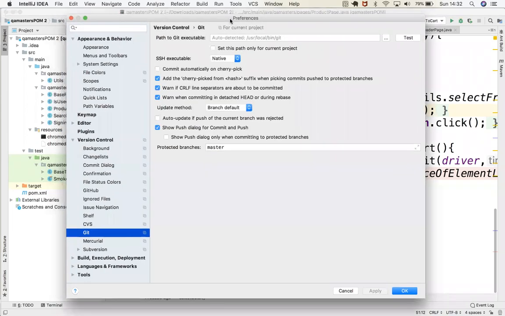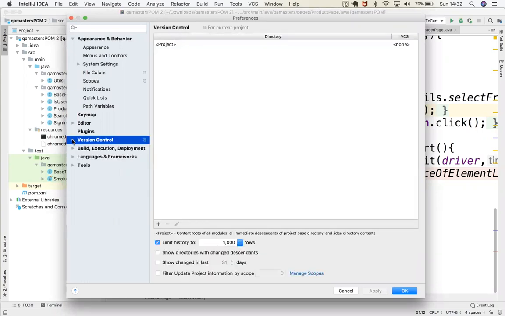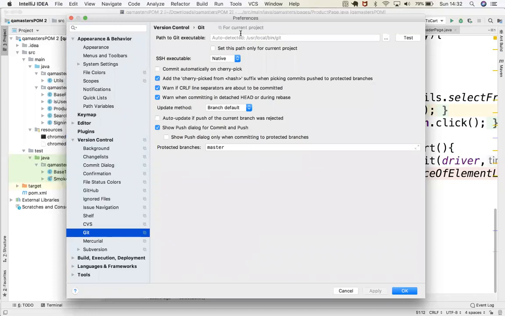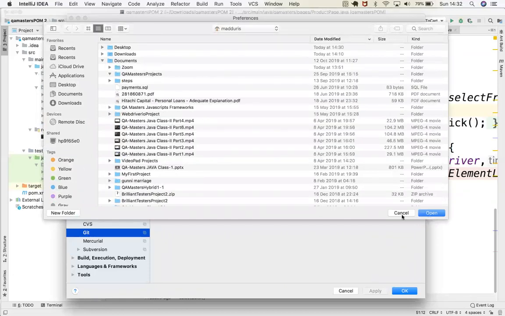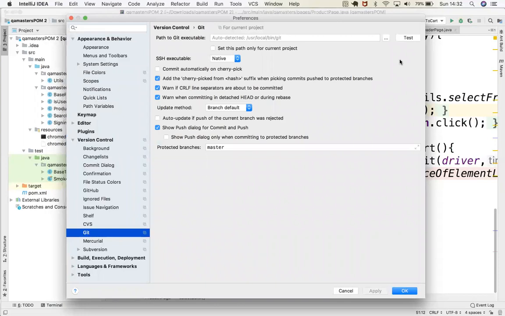So as soon as you download it, you need to go to IntelliJ IDEA and select the settings. Open this version control, then go to Git, and here the path should be added automatically. The Git software will be automatically configured to this. If it's not configured, you need to give the path to that Git file here, but it will be done automatically. Okay, is it clear? Yeah. This is how you need to, because